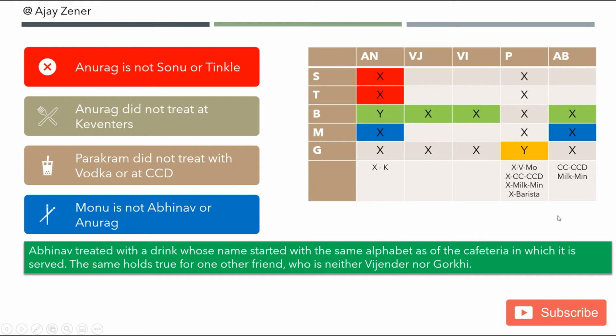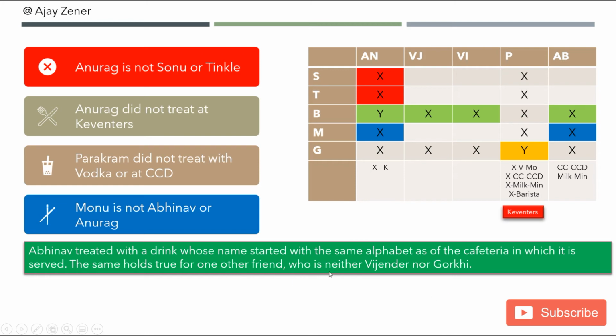So what I can say is Gorky did not have milk at Minerva, and also we know that he did not give his treat at Barista. Why did he not give his treat at Barista? Because we know in Barista who gave the treat? Monu gave a treat at Barista, that we have already seen when we were looking at the positive statements. So now I know here that Parakram or Gorky did not give his treat with vodka at Mojo, with cold coffee at CCD, with milk at Minerva, and he has also not given a treat at Barista. That means he has definitely given a treat at Keventus.